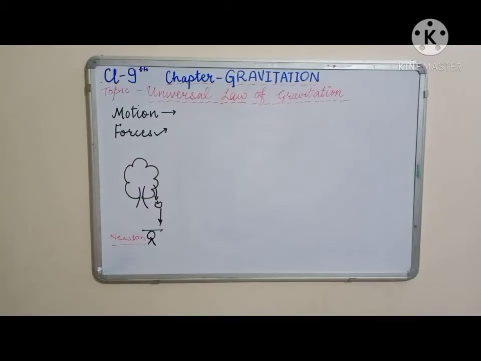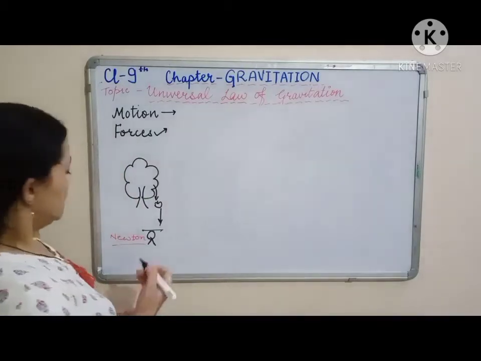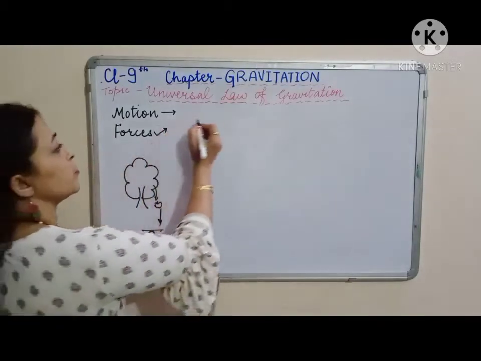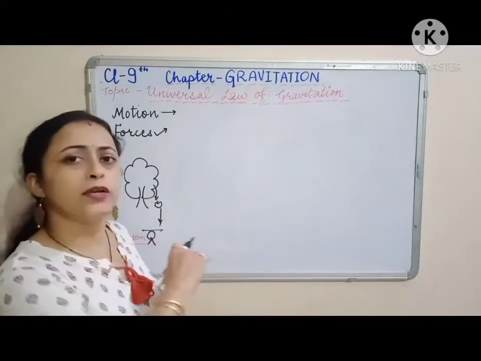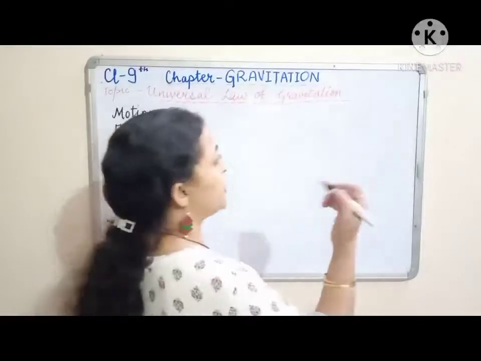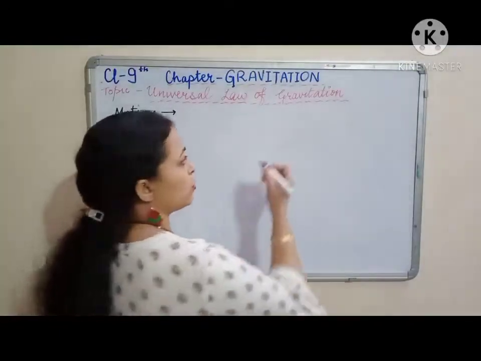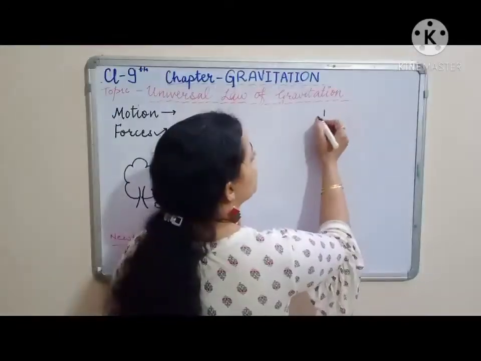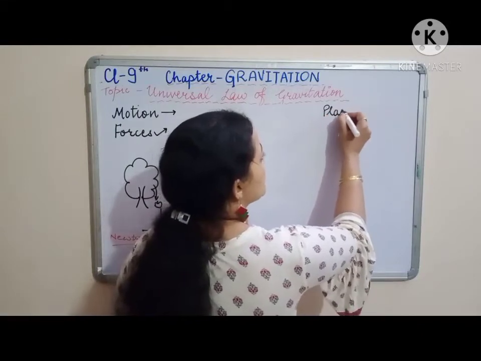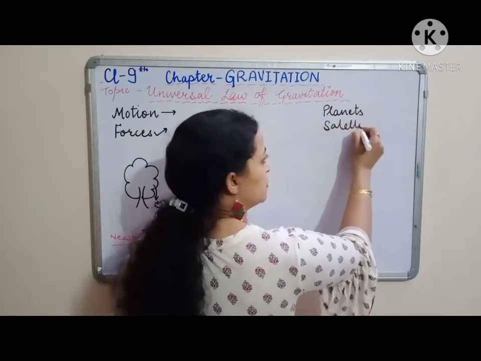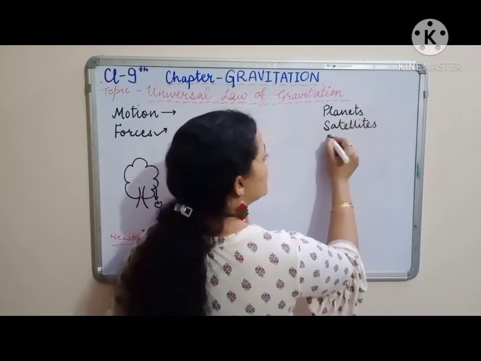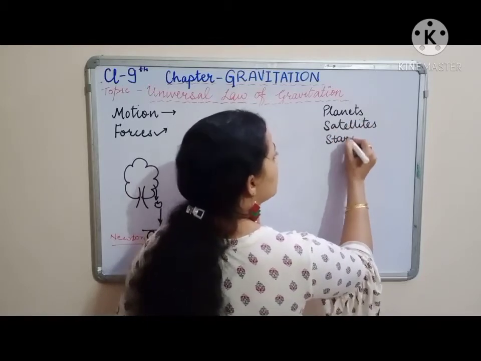Got the point? Coming to the second point, that we know our whole galaxy is made up of different heavenly bodies. Basically or majorly counting on, there are planets, satellites and stars in it.